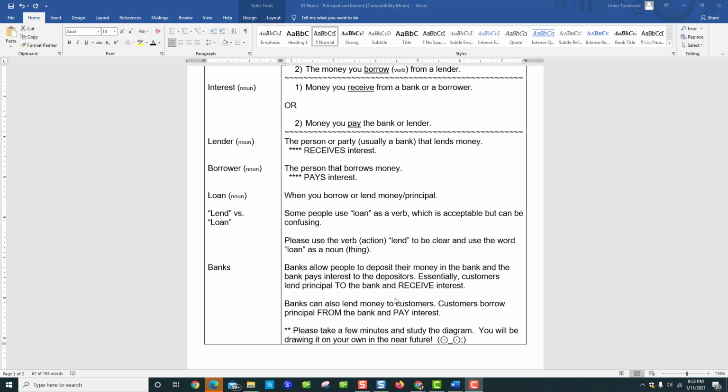I don't know how many of you have a savings account, but you're probably receiving a little tiny bit of interest. On the other hand, banks can also lend money to the customers. Customers borrow principal from the bank and they have to pay interest. Your parents may have gotten a car loan or a mortgage and they've borrowed money from the bank and they have to pay interest. I know I'm repeating a lot, but this is the foundation of the whole semester. So make sure you get your head really clear on who lends, who borrows, who pays interest, who receives interest.